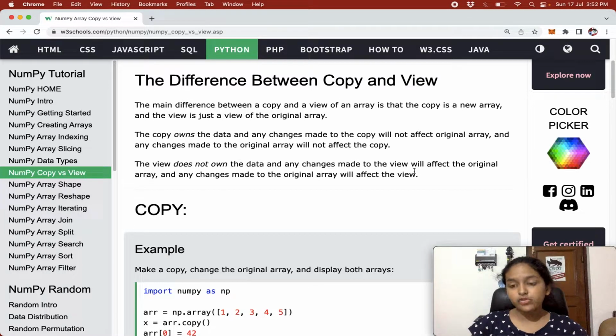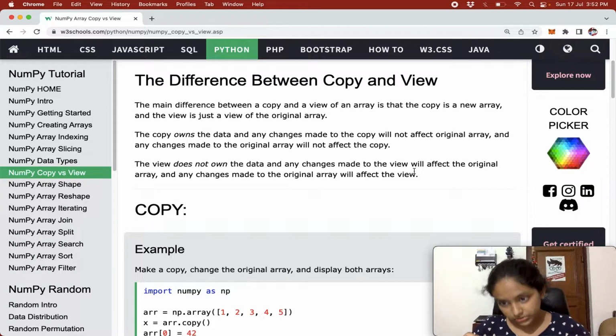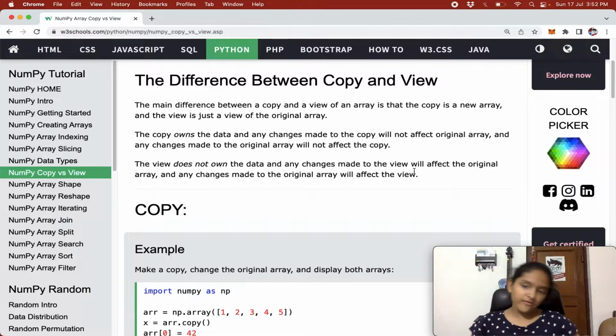The view is pointing to the same memory location where our original array is saved. So if we make any changes in the view, the changes will be made in the original array as well. And if we make any changes in the original array, there will be changes in the view as well.